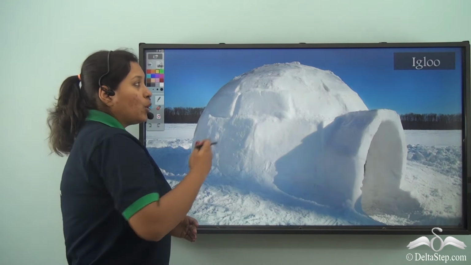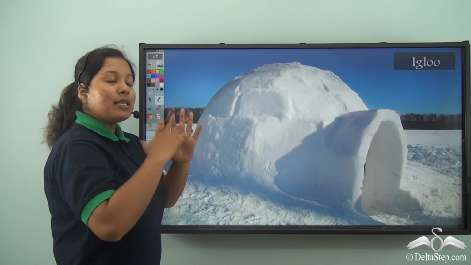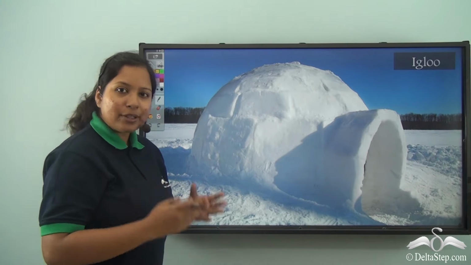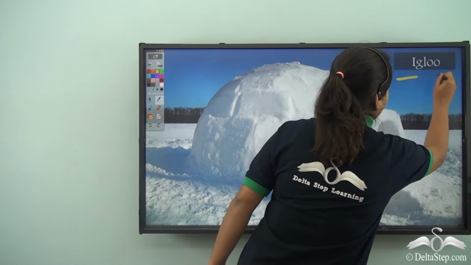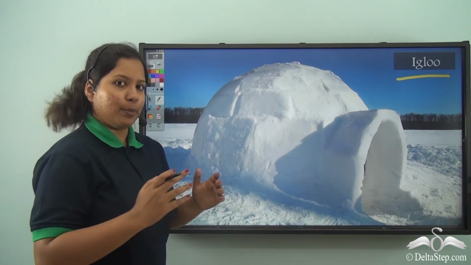Now, let's go to the Arctic region. What do we see here? It's ice and snow all around, correct? So, what is the house in the Arctic region called? It is called the igloo. Now, let's understand what an igloo is all about.